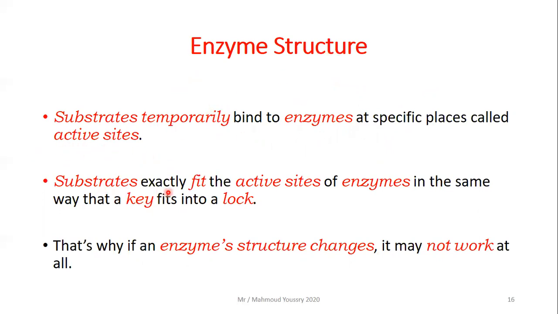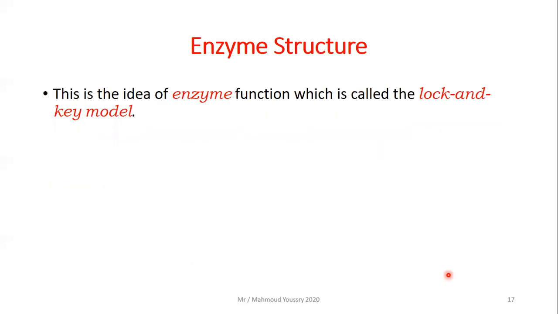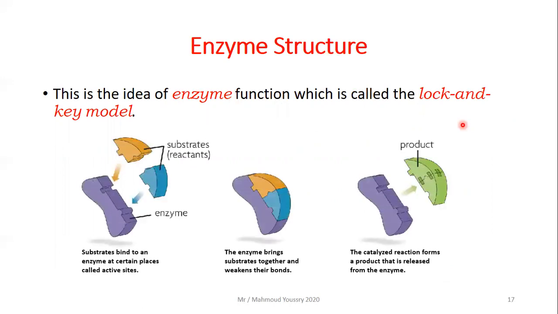The substrates exactly fit the active sites of enzymes in the same way that a key fits into a lock. That's why if an enzyme structure changes, it may not work properly. It may not work at all. Okay, this is the idea of enzyme function, which is called the lock and key model.